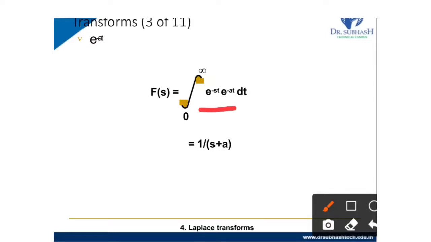So e raised to minus st multiplied with e raised to minus at becomes e raised to minus st minus at.